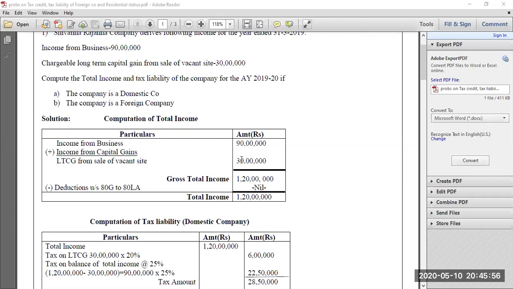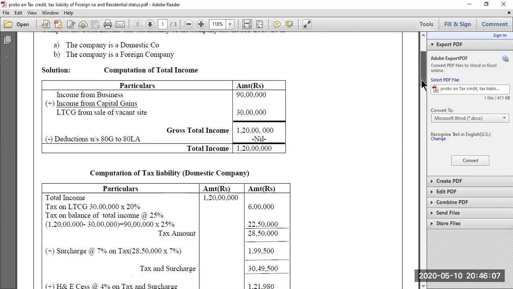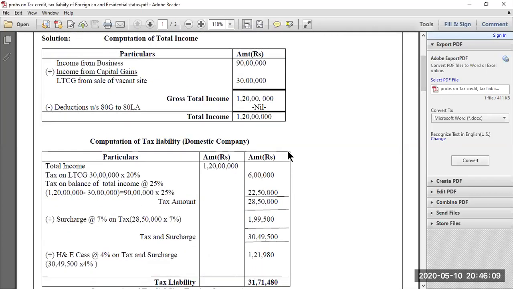Now see, you add income from business and income from capital gains, it will come to gross total income, and total income will also be the same. So it will be 1.2 crore. So since your total income in this problem is more than 1 crore, if total income ranges from 1 crore to 10 crores, then 7% of surcharge is applicable. That means in this problem, surcharge has to be computed after computing the tax.